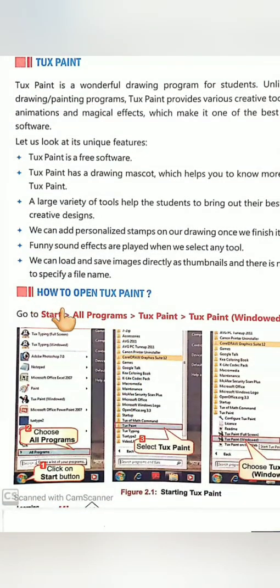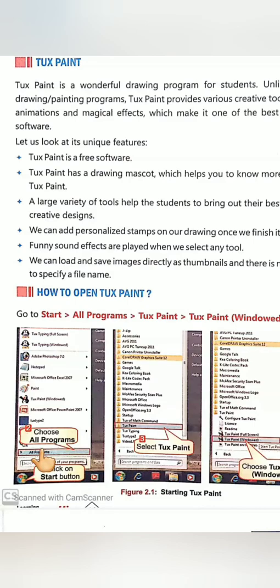Students, these are the steps to open Tux Paint. How can you open Tux Paint? First, click on the Start button. Next, click on All Programs.